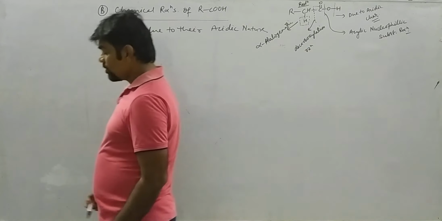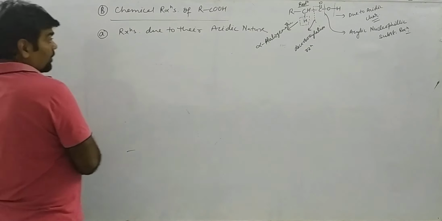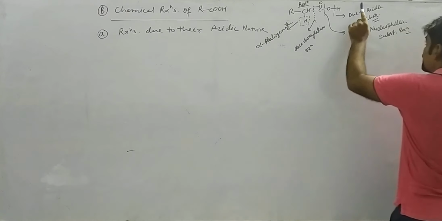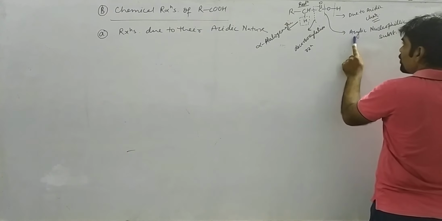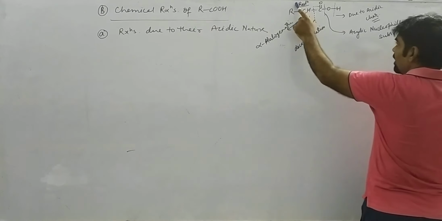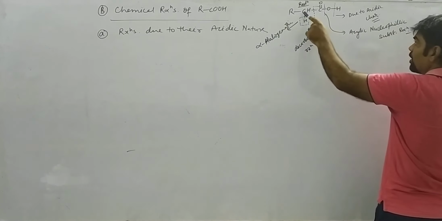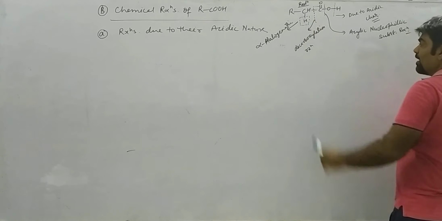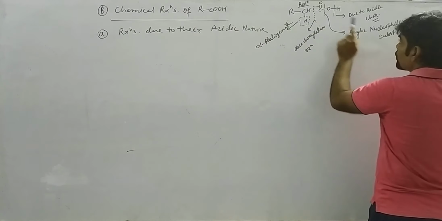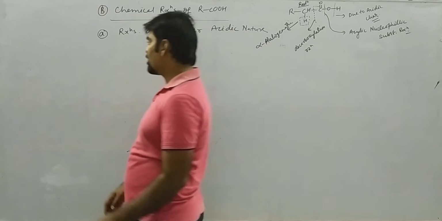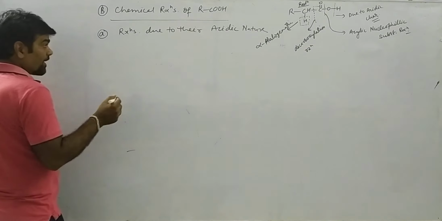So carboxylic acid basically shows these types of reactions. One is due to acidic character, other is acylic nucleophilic substitution, then reduction, then carbon-carbon bond cleavage, that is decarboxylation, and then there is alpha halogenation. So 1, 2, 3, 4, 5.